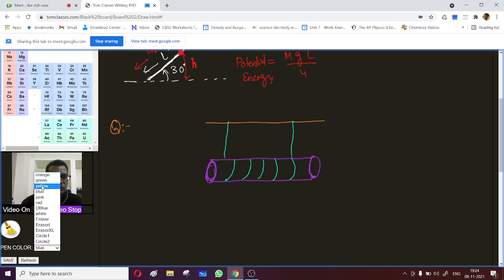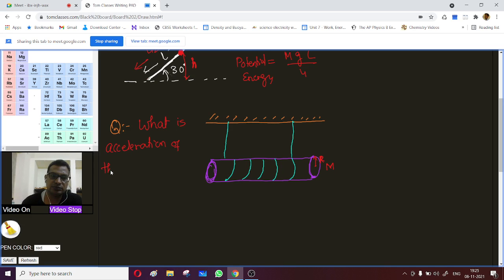Here, if the mass of this cylinder is m and the radius is r, then you have to tell me what the acceleration of the cylinder and the tension in the string are, because at the moment you leave it, this cylinder is going to come down, right?